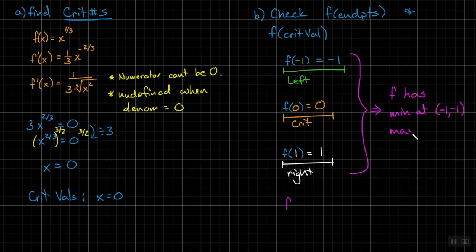How about the maximum? At 1, 1. Now, it turns out in this problem, the critical number or the critical value didn't have any bearing. Why was it undefined then? We can have derivatives undefined for a few reasons. One, it could be the sharp turn, it could be the cusp, it could be the asymptote stuff. There's one more possibility.